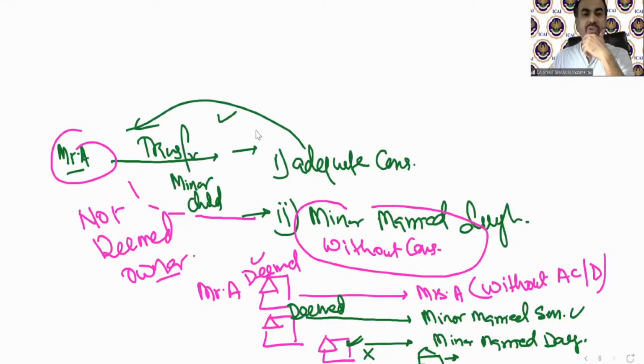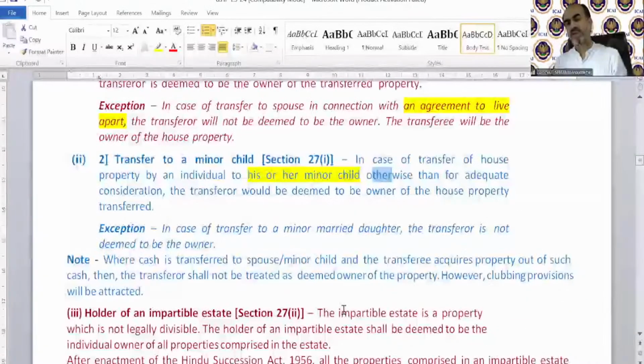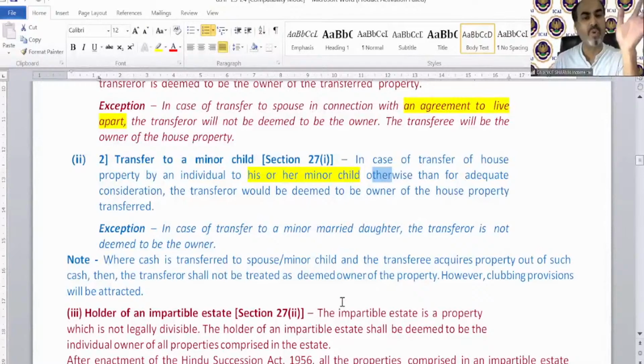There might be a question in your mind how a minor married daughter is possible, because in our country minor marriages are illegal. But there are certain specific conditions where minor marriage can be allowed in our country also. There are certain specific cases. You can Google it. For the purpose of income tax, I cannot explain why and when it can happen. But if you have this question in mind, you can Google in which situation a minor marriage can be approved in our country. So if in that case there is a minor married daughter, and the property has been transferred to that daughter, then it is not going to be taxable in the hands of the transferor as deemed owner.